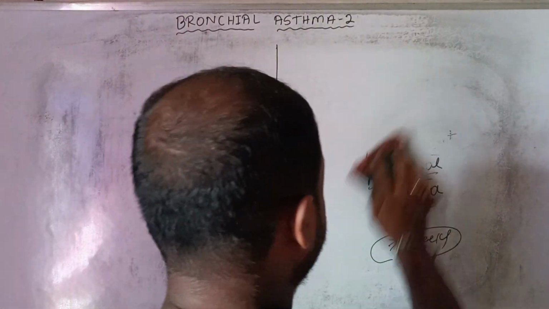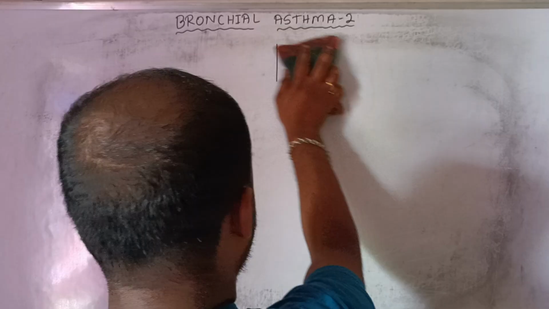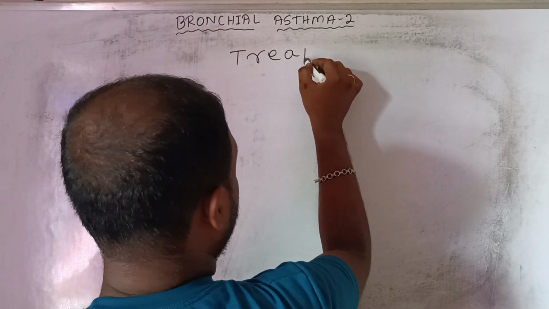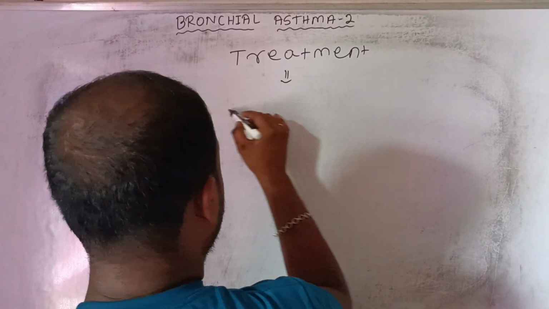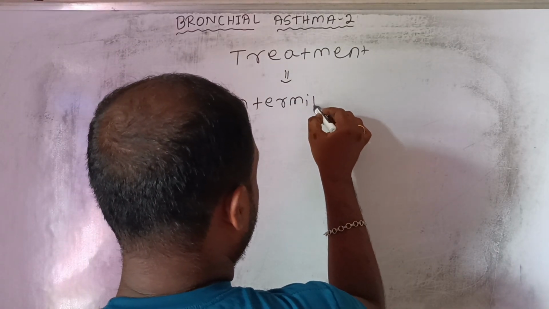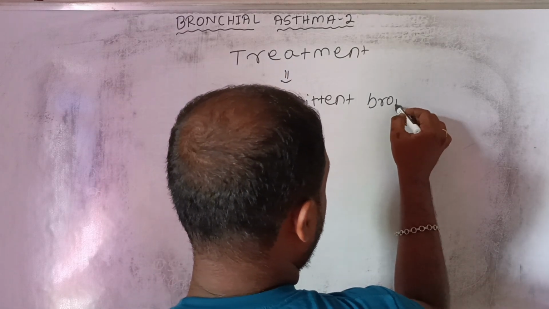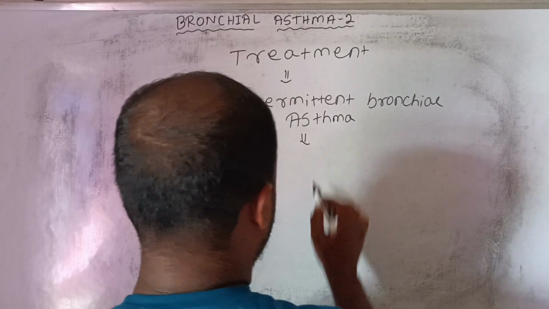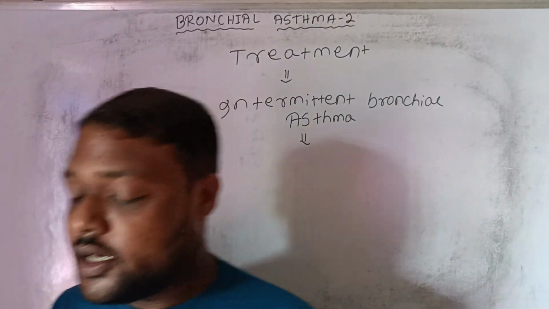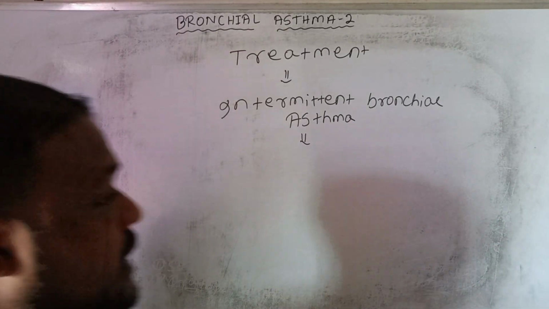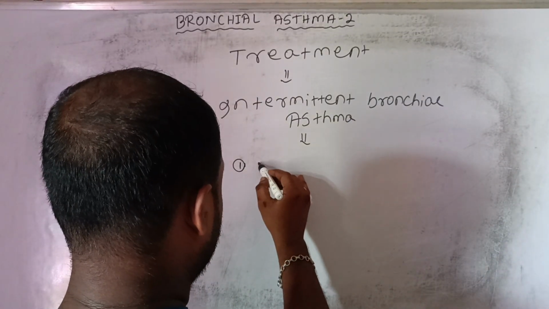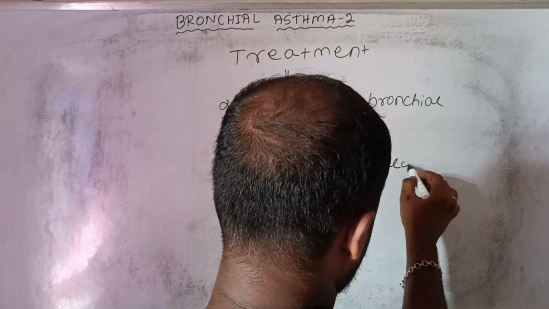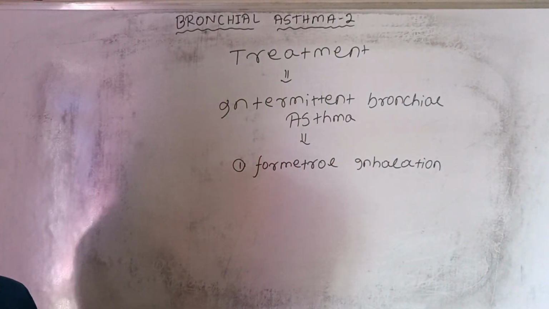The treatment of intermittent bronchial asthma: the first one is inhalation of formoterol. Formoterol inhalation.